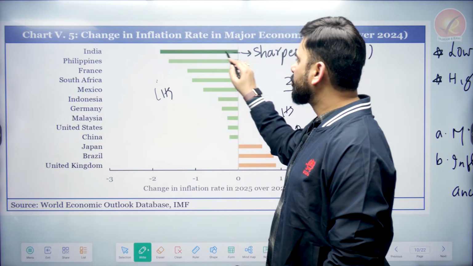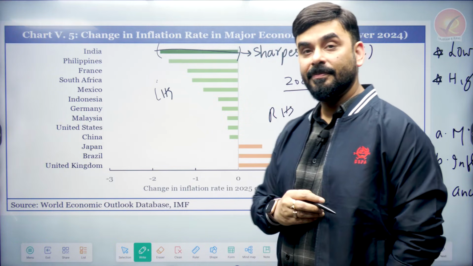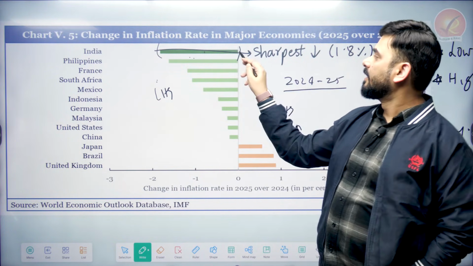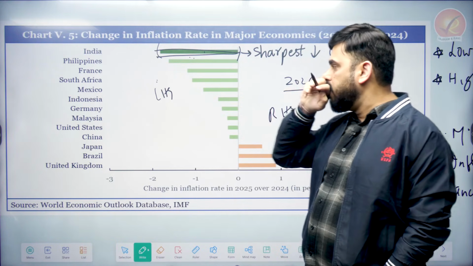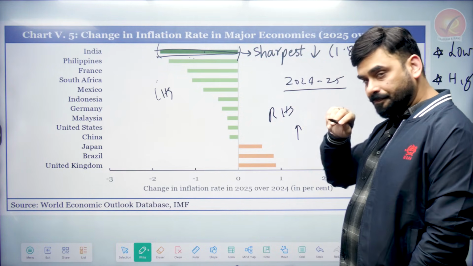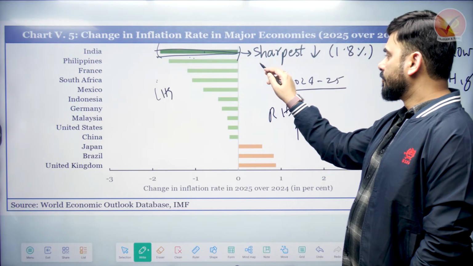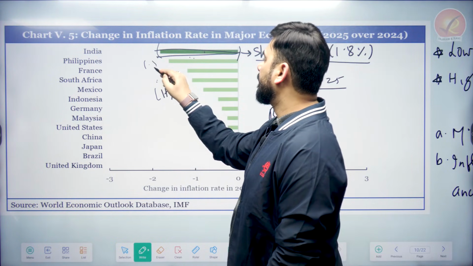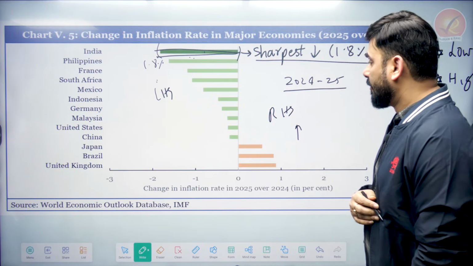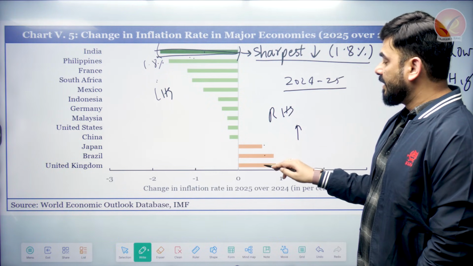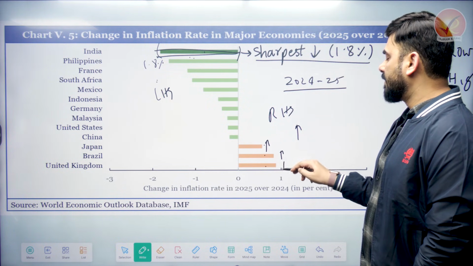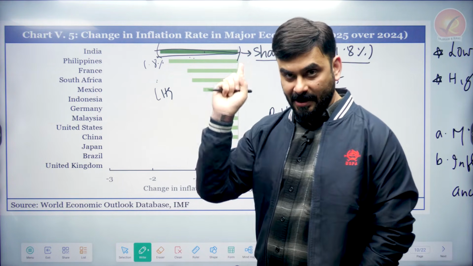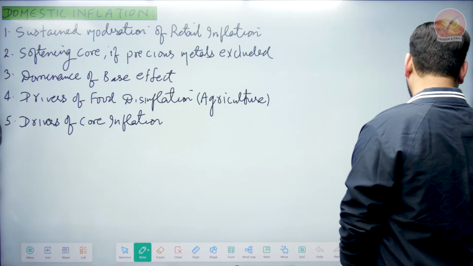But where do you see the sharpest decline in price? India. This is for India. With the sharpest decline in price, because this line is lengthy, no? So we will say that the sharpest decline in price happened in India. And what was the decline in price in India? 1.8%. This is how the decline happened. And if you see the price of Japan, Brazil and UK, their price actually increased. In other countries the price reduced, but India's decline in price was the sharpest.